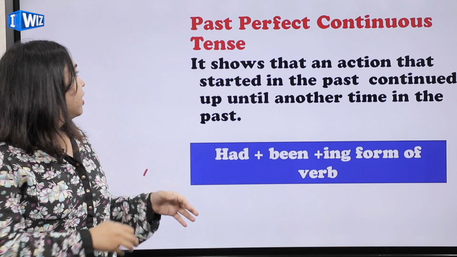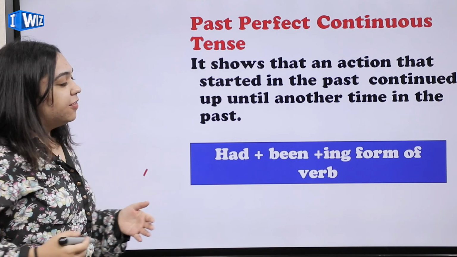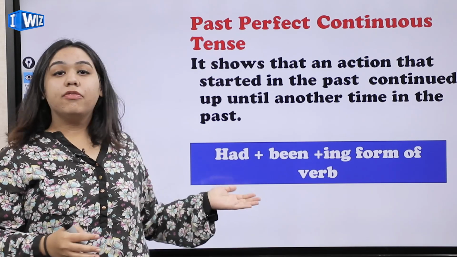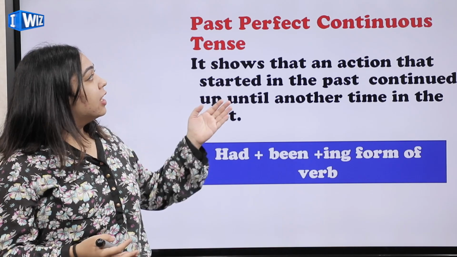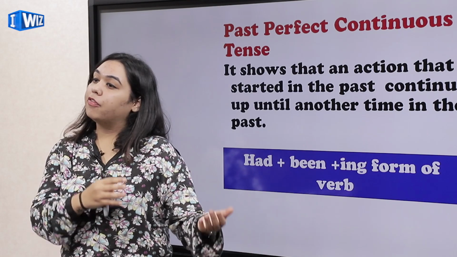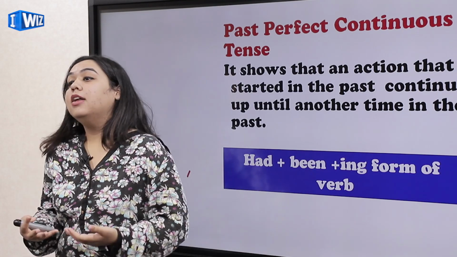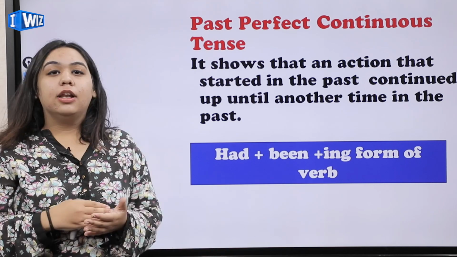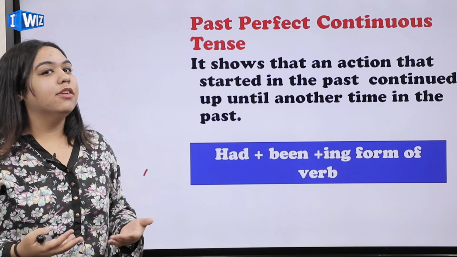Okay, so now the formula again here is very easy. In past perfect tense, simple past, we always use had, but when it comes to past perfect continuous tense, you're going to add been. So had plus been plus ing form of the verb, like root verb plus the ing form.